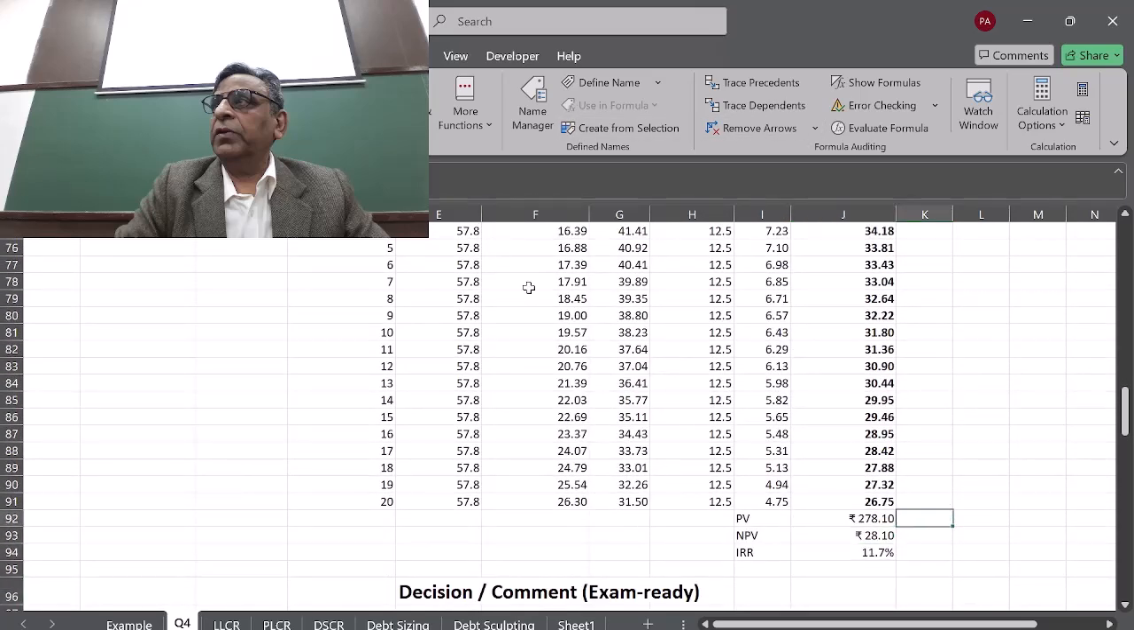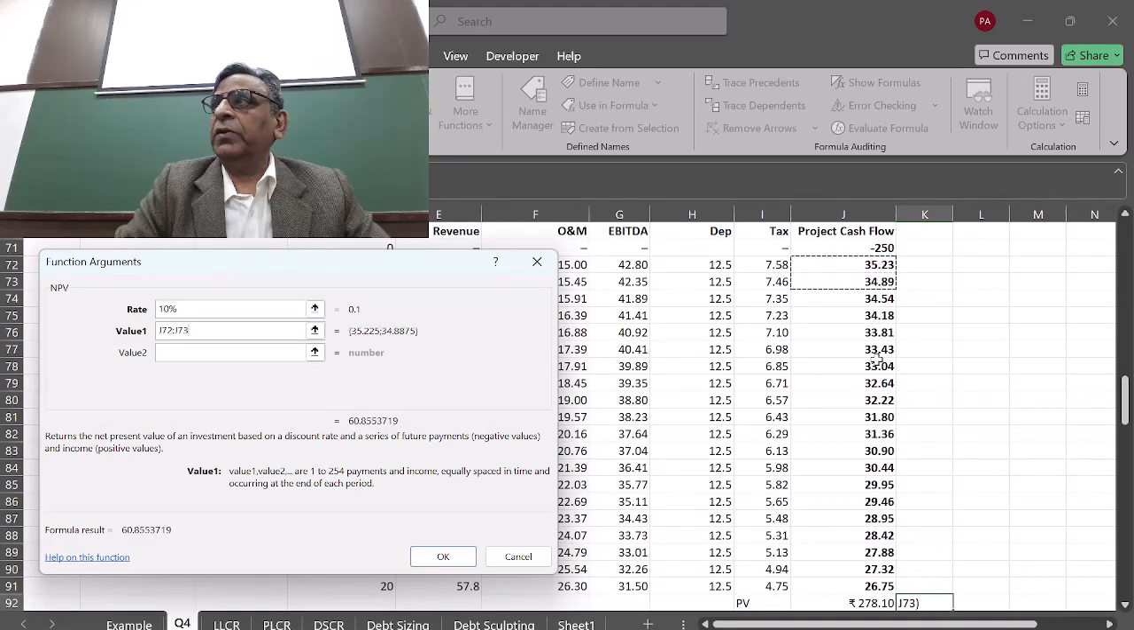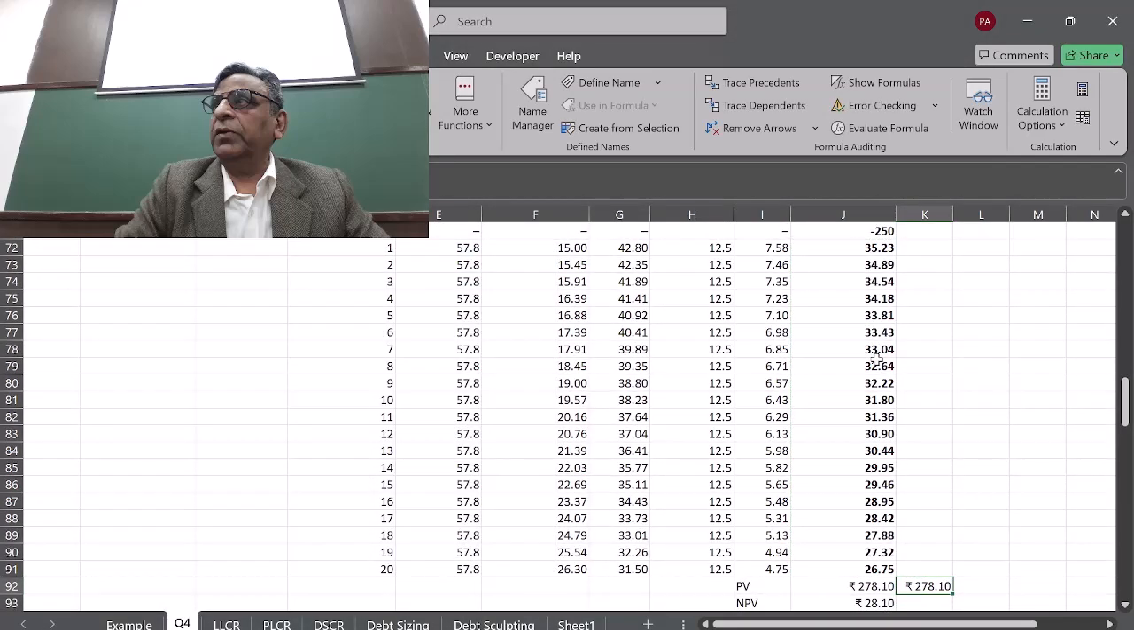So what we do is use NPV, under Financial. Write the rate here. What is the rate? We are going to calculate the present value of all the cash flows that the company is going to generate, discounted at that rate. Then we pick up all these numbers, right from the first year, highlight them and press enter. So we get the number 278.10. This is the present value.